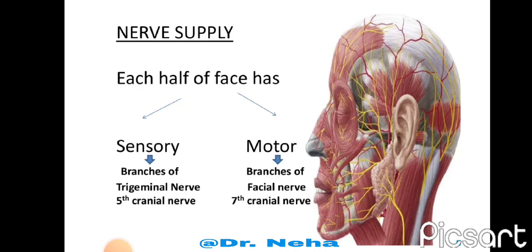Now the nerve supply of the face. Each half of the face has sensory as well as motor nerve supply. The sensory nerve supply is via the trigeminal nerve, which is the fifth cranial nerve, and the motor nerve supply is by the branches of the facial nerve, which is the seventh cranial nerve.